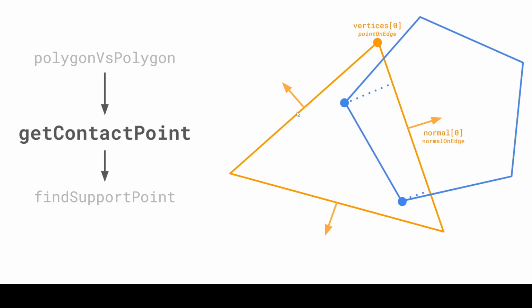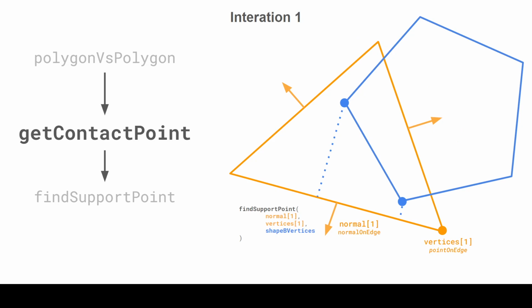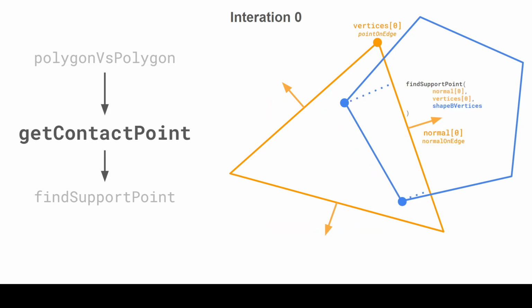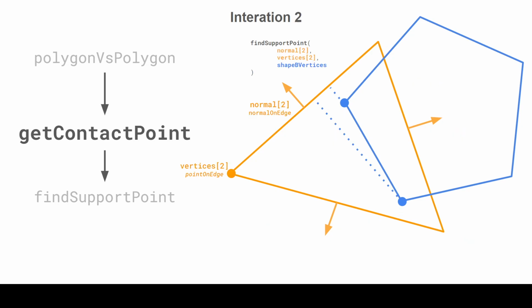We need to cycle through every edge and call the find support point method, and that's what we're gonna do. If there's no support point, then we're gonna return null, and if not, we will find the best support point. So we first need to store a minimum penetration. We set this to a really high number.